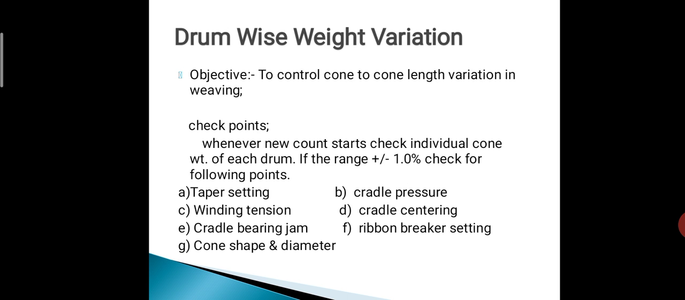Drum-wise weight variation. Objective: to control cone-to-cone length variation in weaving. Checking point: whenever a new count starts, check individual cone weight of each drum. If the range is plus or minus 1%, check the following points: first, taper setting, cradle pressure, winding tension, cradle centering, cradle bearing jam, ribbon breaker setting, cone shape and diameter. Thank you.